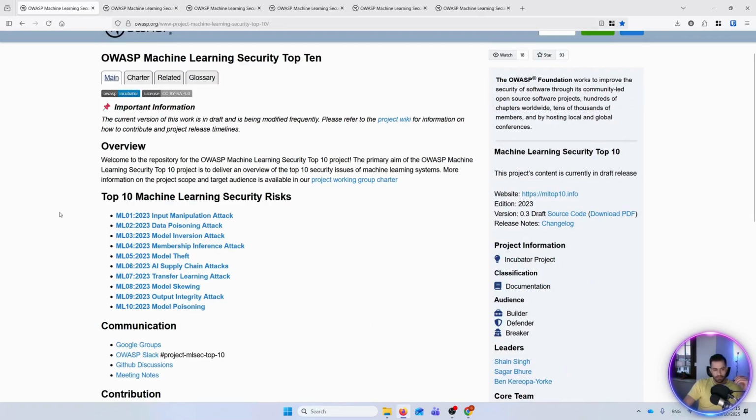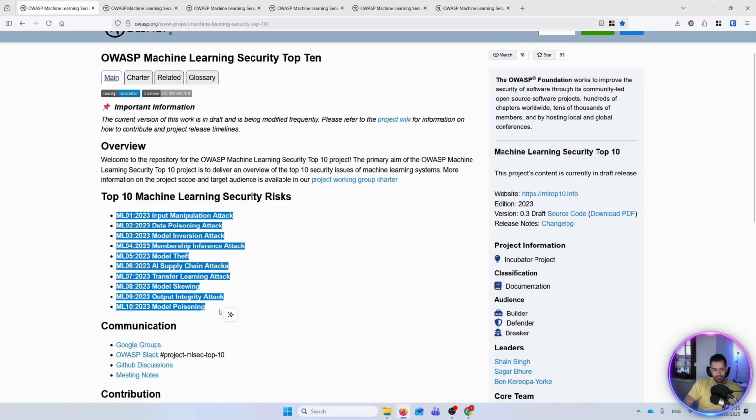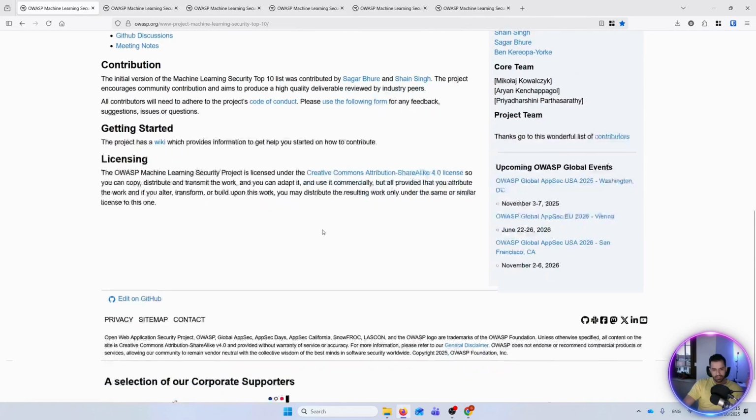These are, as of now, the top 10 machine learning security risks. It can change in future. However, I think input manipulation attack will again be the first one, because this is one of the most important things, and there are a lot of talks and tools about it. Maybe they will change the rest of them in future.